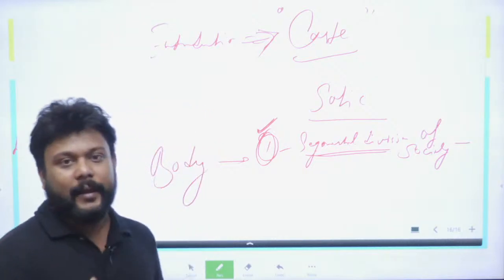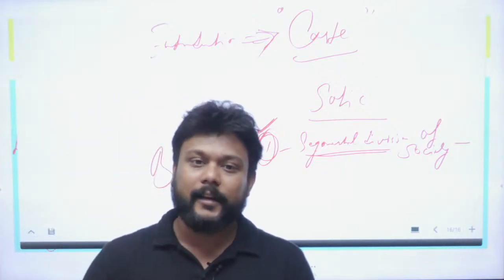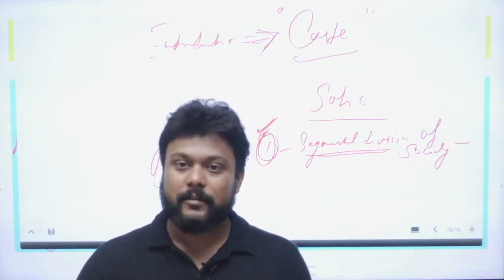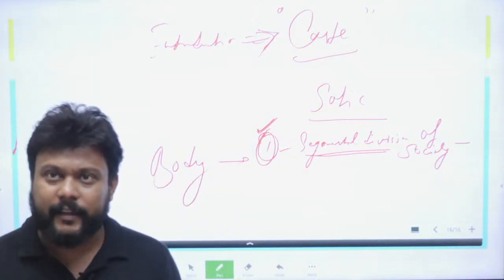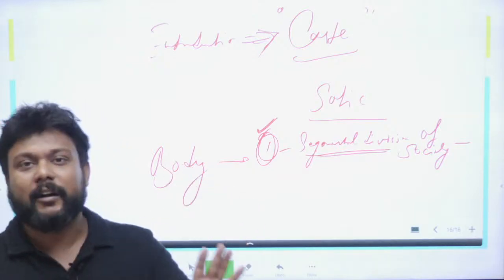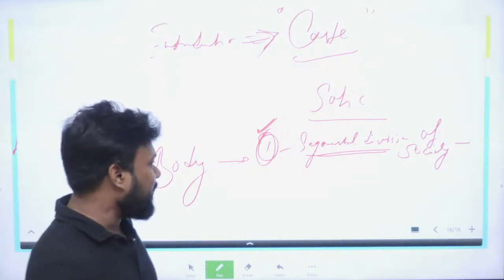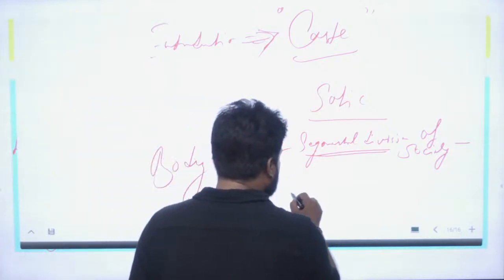A Brahmin cannot become a Kshatriya, or a Kshatriya cannot become a Dalit, or a Dalit cannot become a Brahmin. So this is vice versa. So this is a segmental kind of thing, which is very much a static part of this caste system. Fine. So now for the second argument, you will list this based on hierarchy,